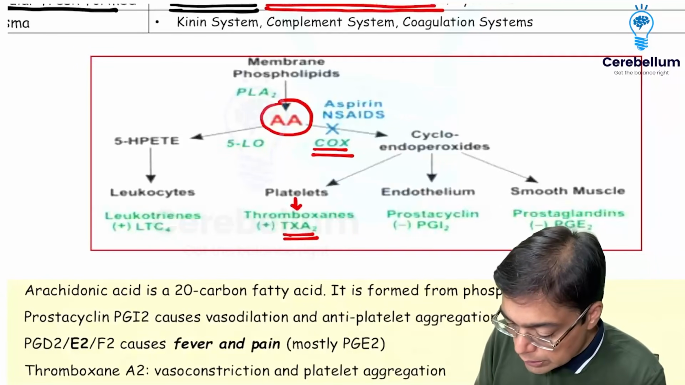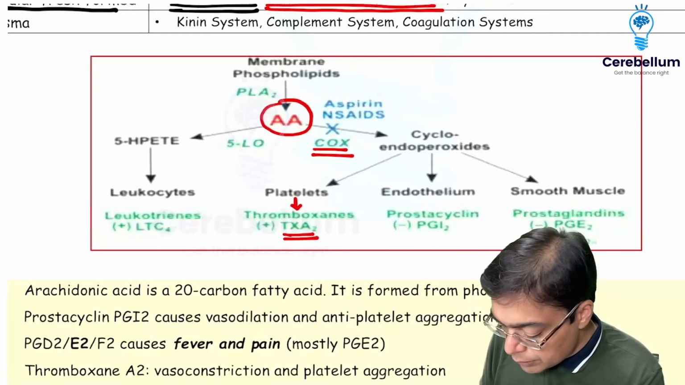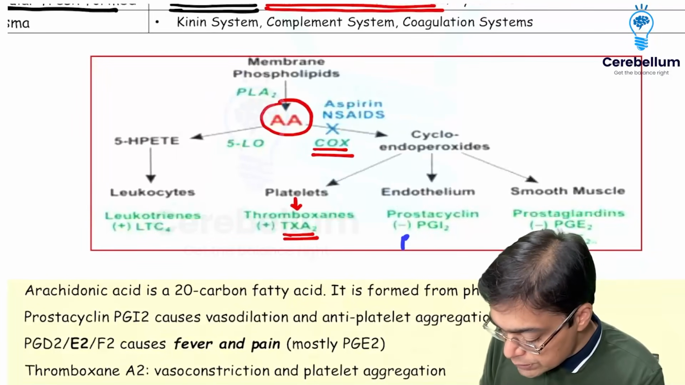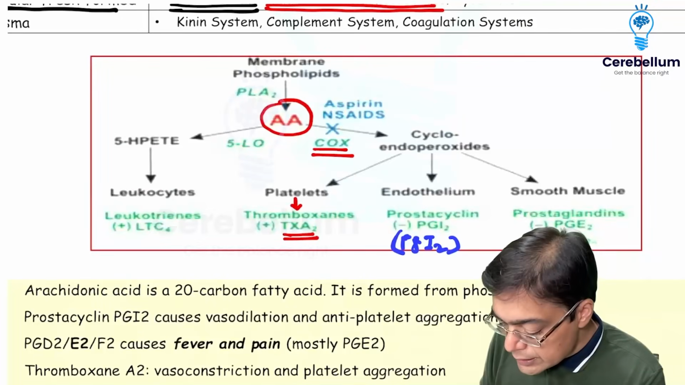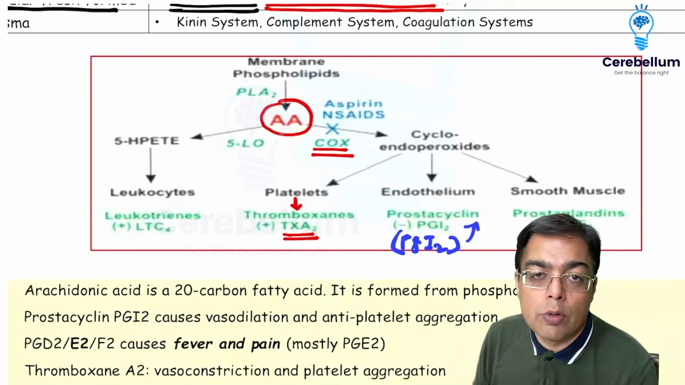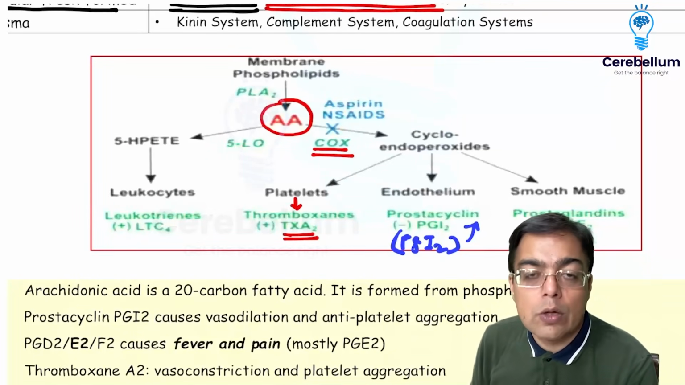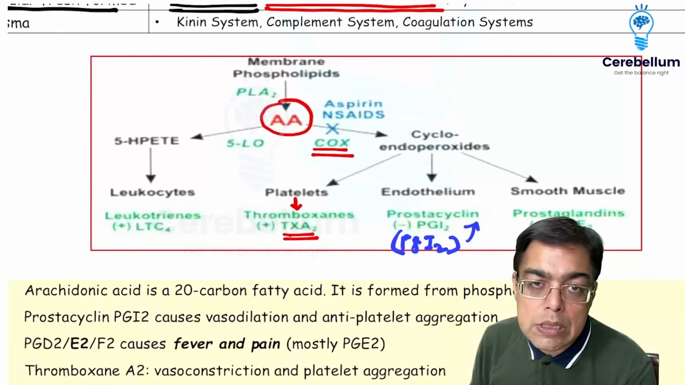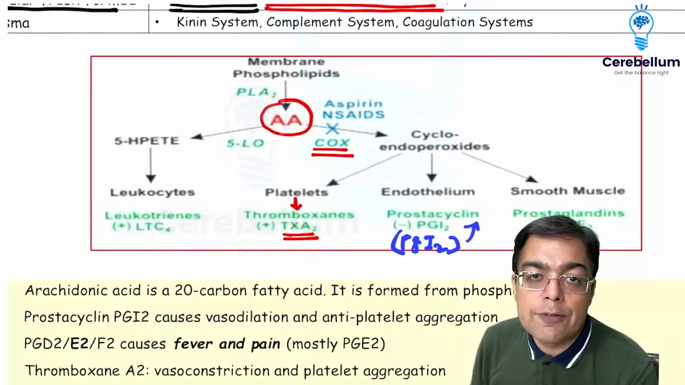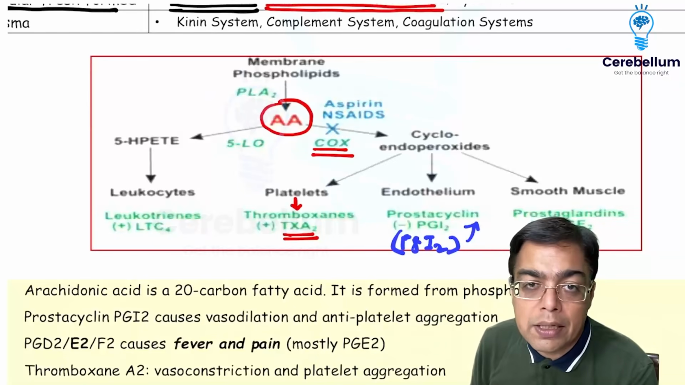When we are talking about other prostaglandins, we need to be familiar with prostaglandin I2, which is also given the name prostacyclin. It has exactly the opposite action of thromboxane A2. It comes from blood vessels or endothelial cells, and it is responsible for causing vasodilation, as well as being inhibitory for platelets. So it is anti-aggregatory in nature.